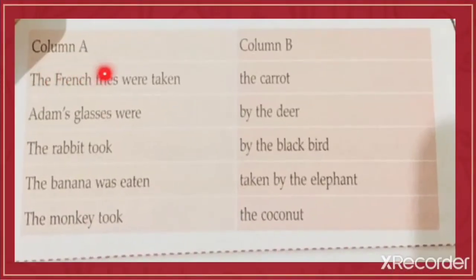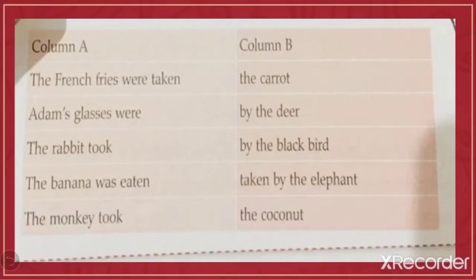Now look at column A: the French fries were taken, Adam's glasses were, the rabbit took, the banana was eaten, the monkey took. Now look at column B: the carrot, by the deer, by the blackbird, taken by the elephant, the coconut. Here you have to match column A with column B. Now these sentences are in the passive and active voice. Students, I hope you remember this voice because you have already learned it in 6th standard too. Now we'll start to match it.